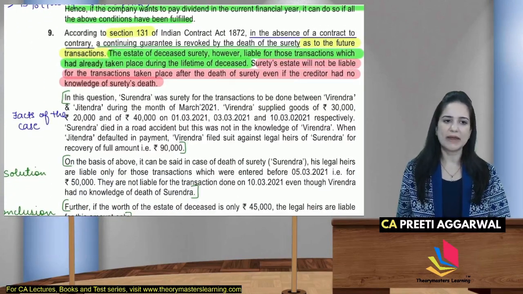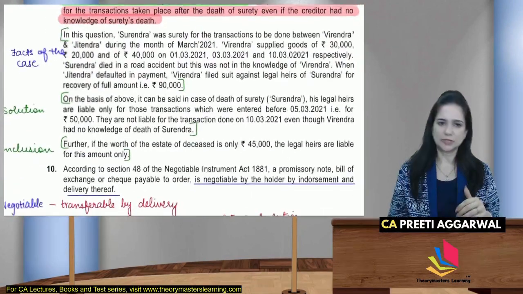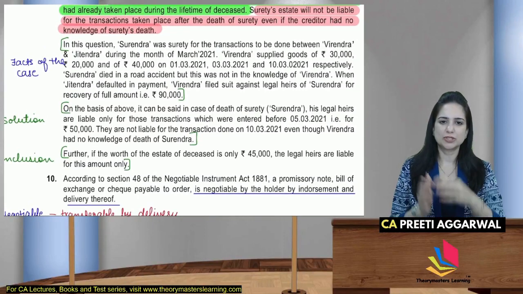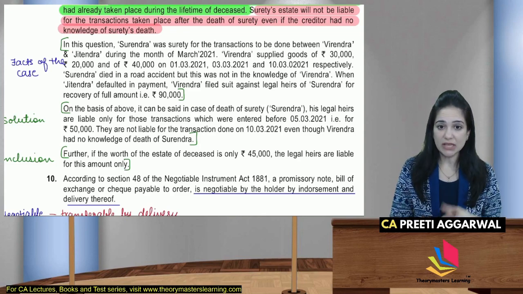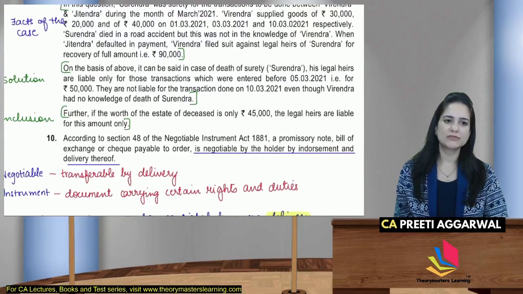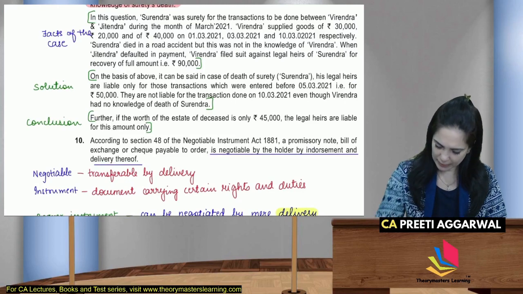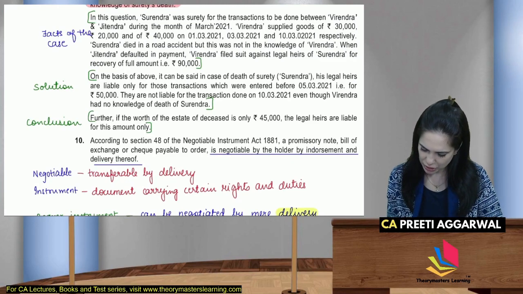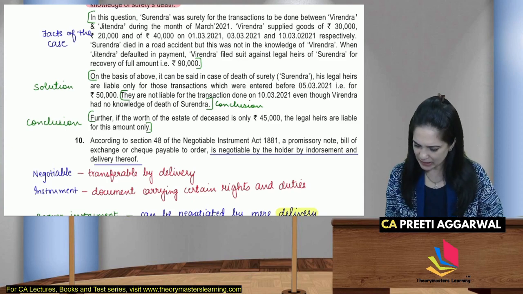So here in the first paragraph, they have written the theory, then facts of the case. After that, solution. In this case, he will be liable for the transactions before the date of death, that is 5th March. He is not liable for transaction on 10th, even though creditor was not aware of the death. Further, if the estate is worth only 45,000, legal heir is liable for that amount only. So, यहाँ पर भी ये conclusion में ही आएगा. I'll just mention that here also. ये भी conclusion है because 2 questions were asked ना. ये भी conclusion है. बहुत अच्छा लग रहा है, सिंपल सा एकदम.